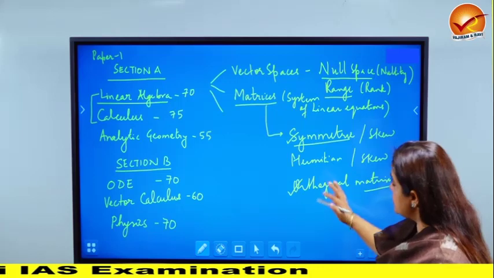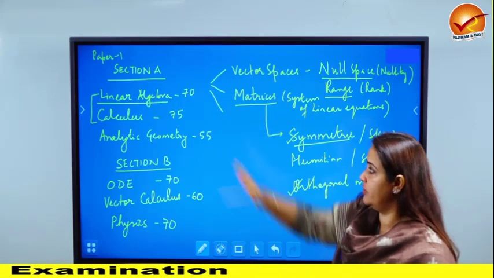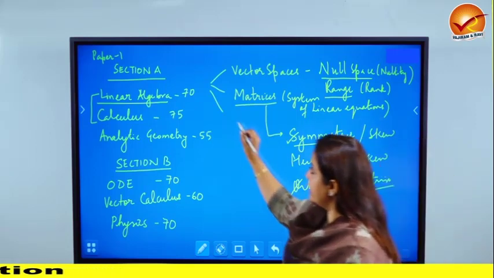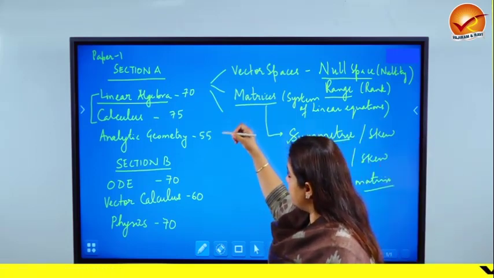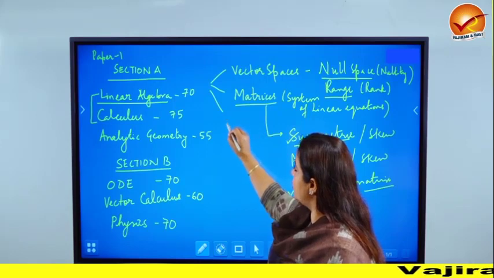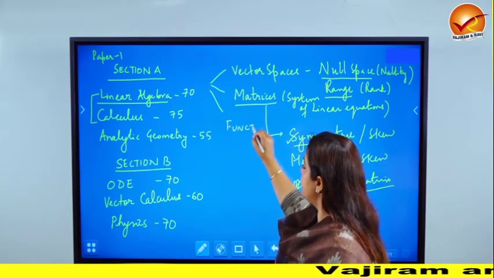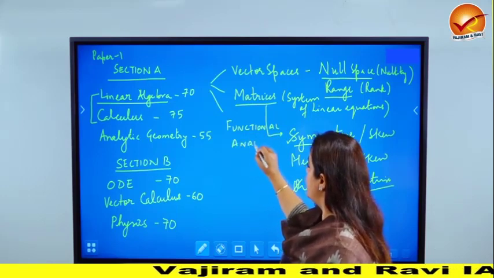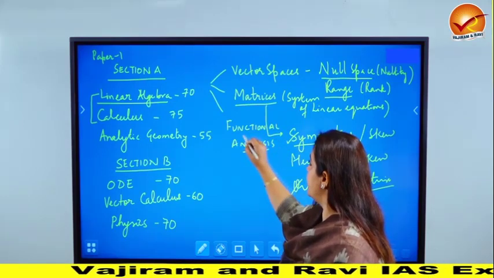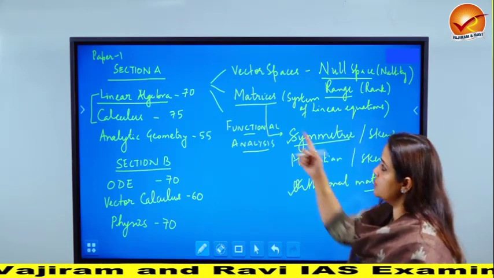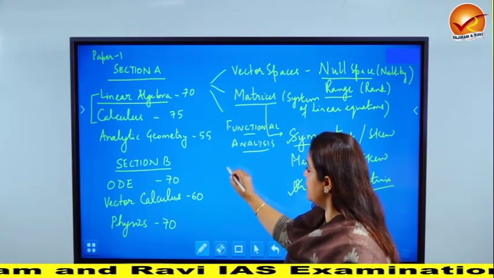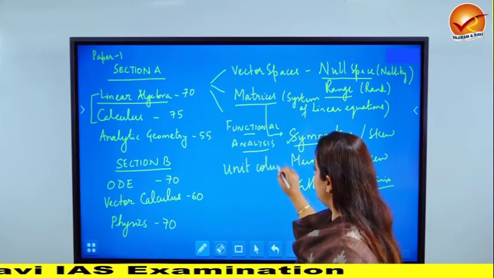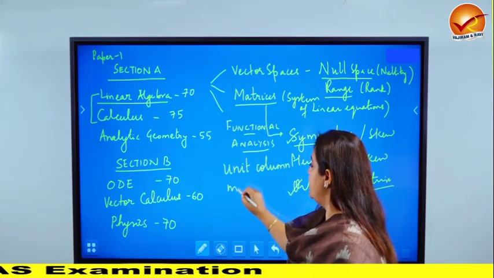Now every year mostly these two topics are the ones which are covered in linear algebra, and one more extra topic which sort of was highlighted in this was from functional analysis. Now functional analysis is the higher version of linear algebra, and specifically here we need to know, say, the definition of a unit column matrix.